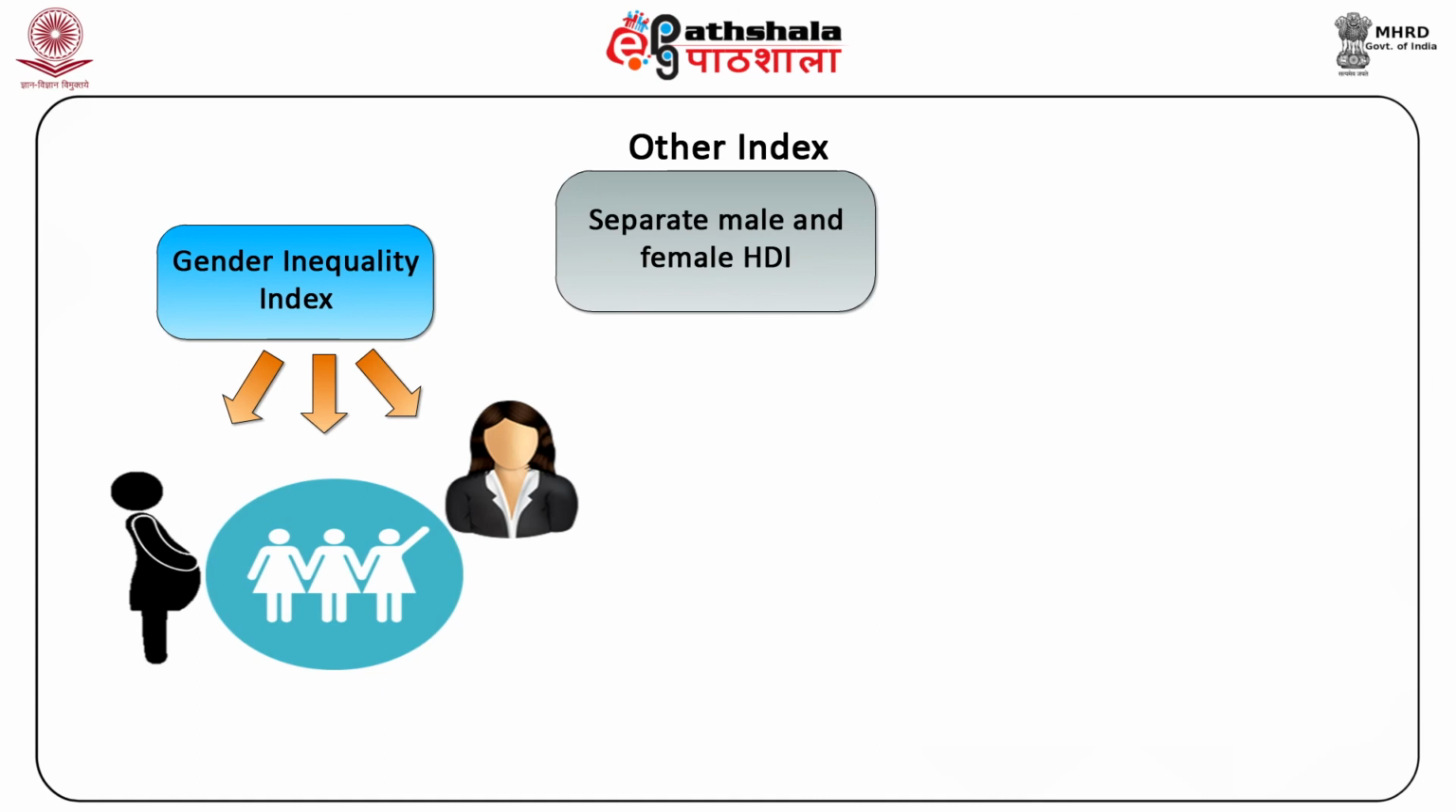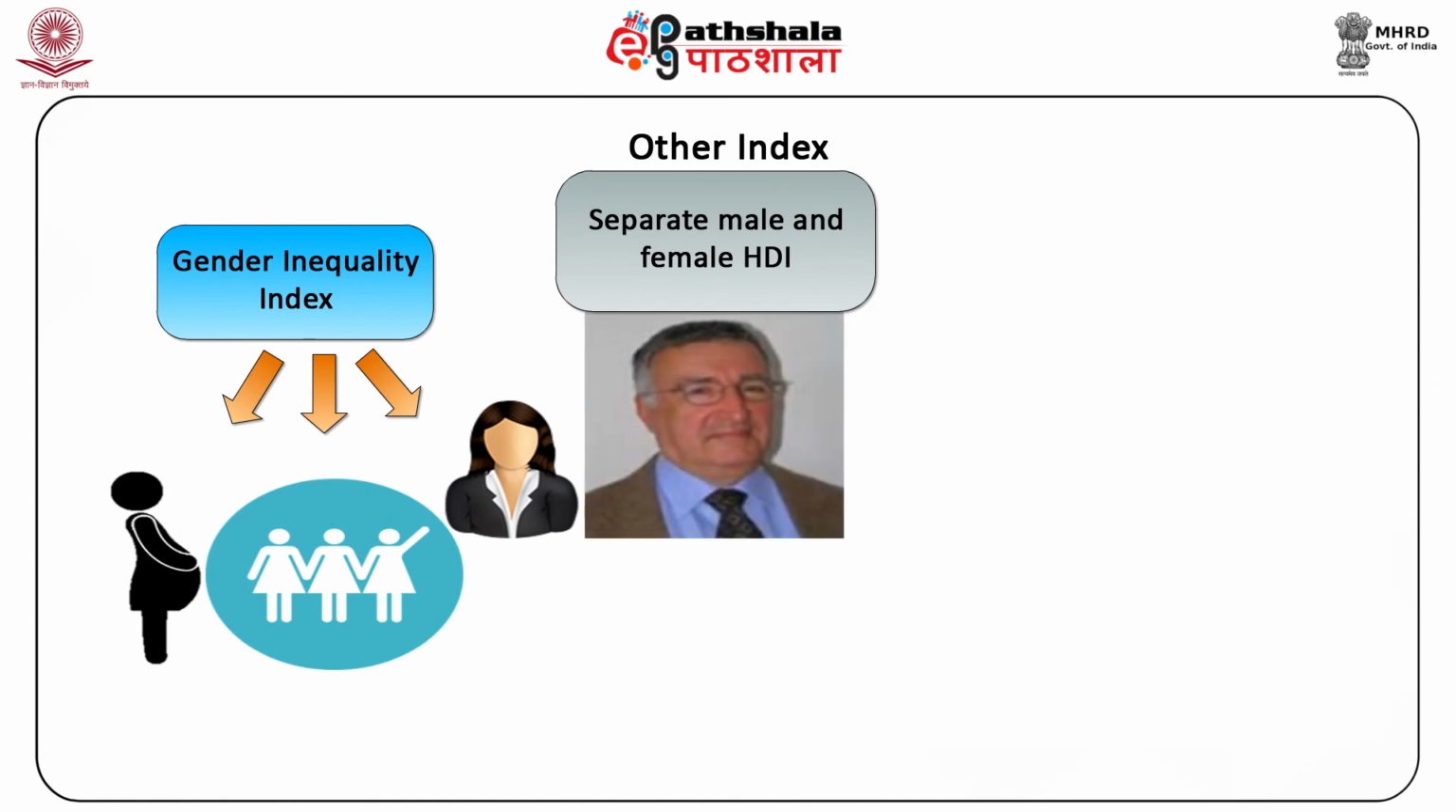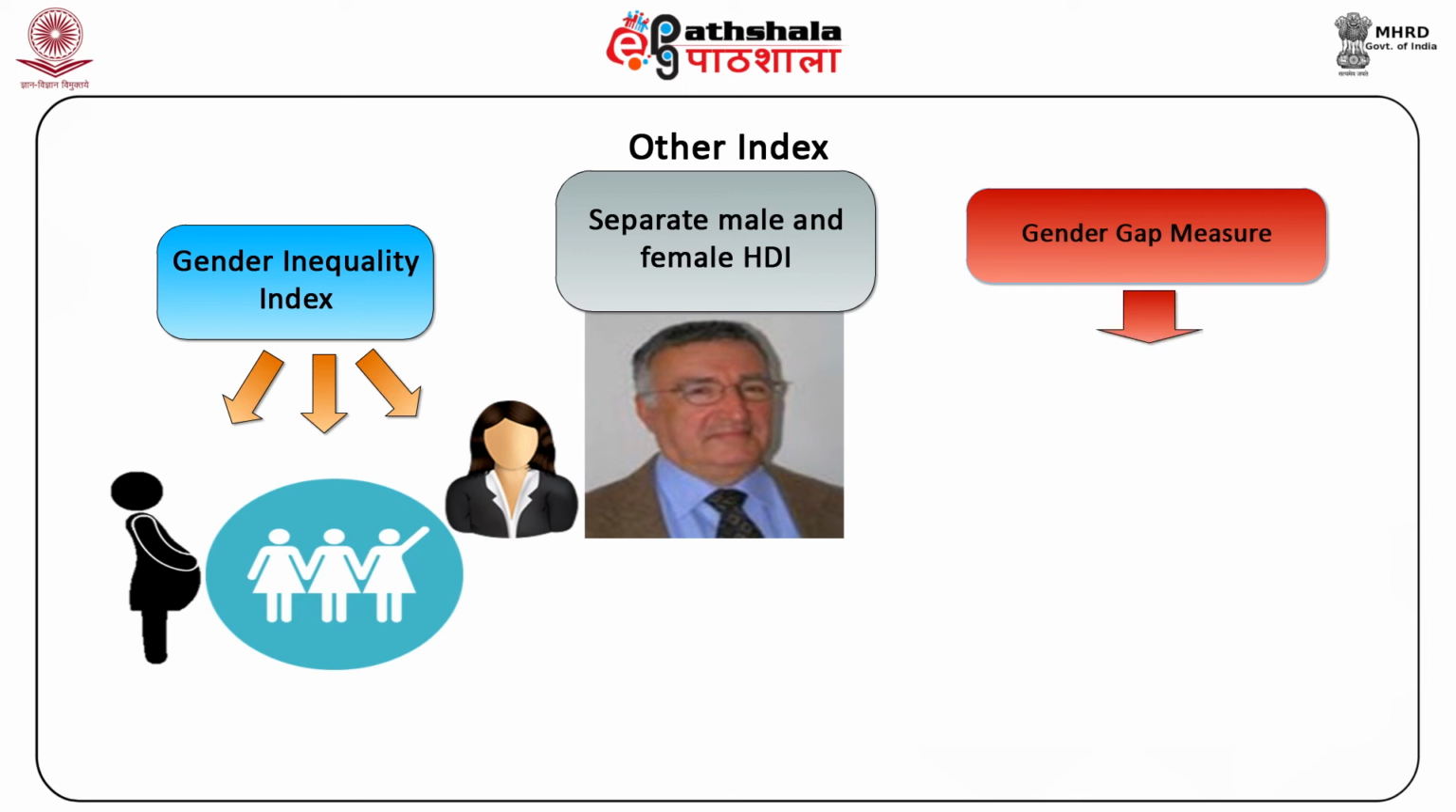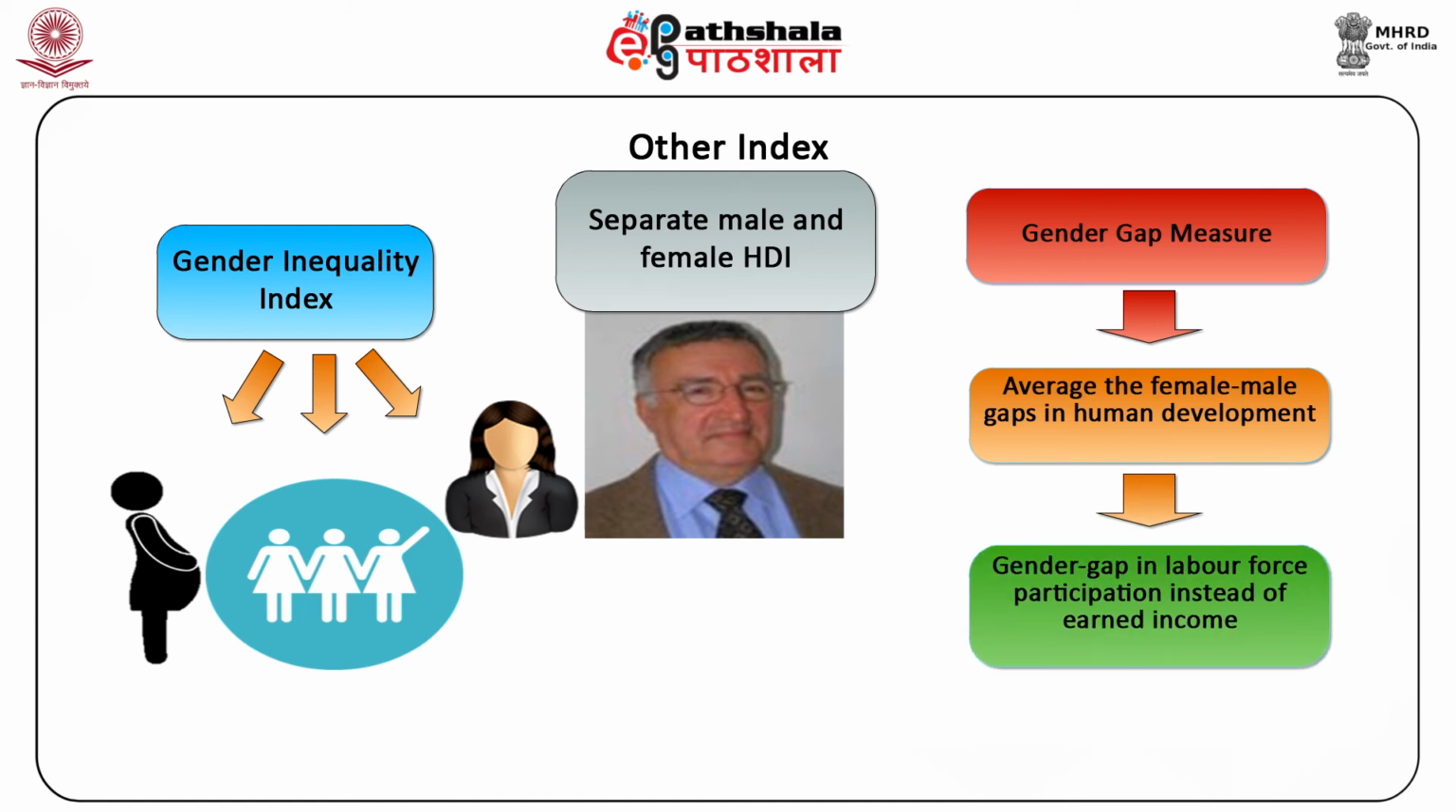Separate male and female HDI. Economist Haslis Akdar proposed in 1994 the calculation of separate male and female HDI. Gender gap measure. This is a measure of gender inequality which, instead of having to be compared to the Human Development Index, as the GDI is, would average the female male gaps in human development and use a gender gap in labor force participation instead of earned income.